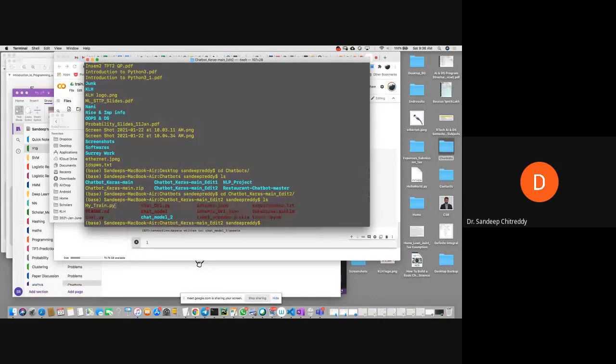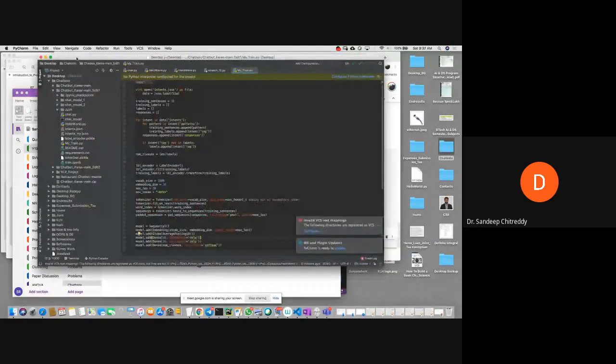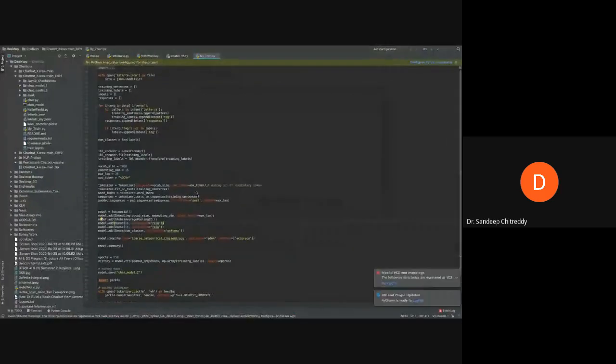There is this file called my_train.py. This is my Python script, whatever I've shown you through Google Colab. This script contains all the necessary things to train. Just to have a different name, I'll change the output file name so that we get a new folder.